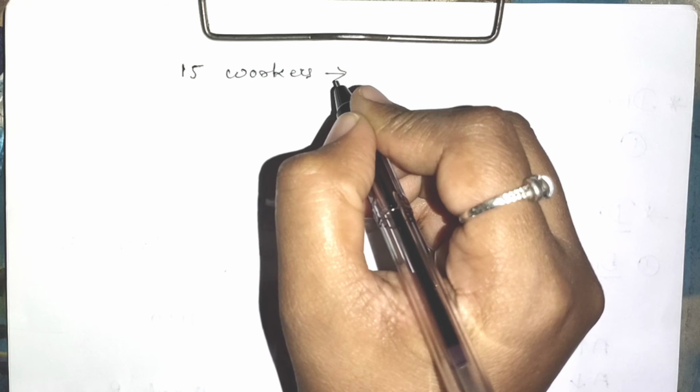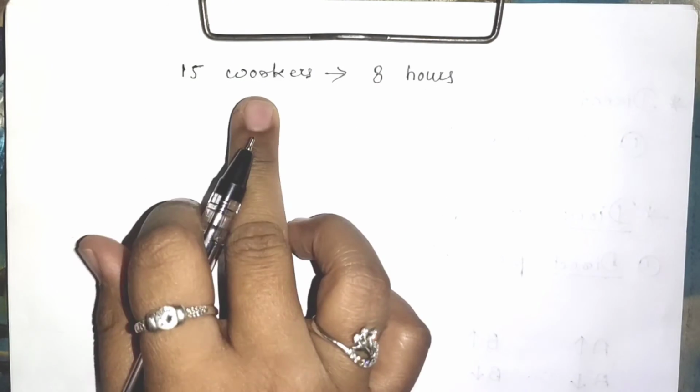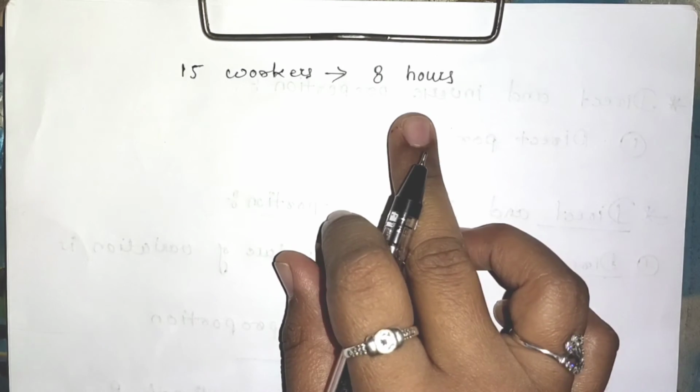Secondly, let us take an example for the inverse proportion. If there are some workers and they want to build a wall. If there are 15 workers which are going to build a wall in 8 hours. 15 workers are going to build a wall in 8 hours.